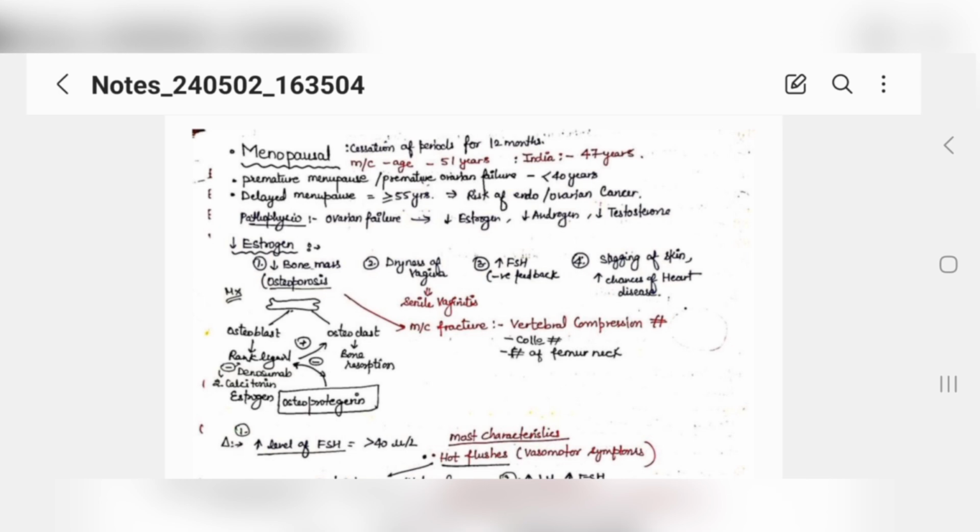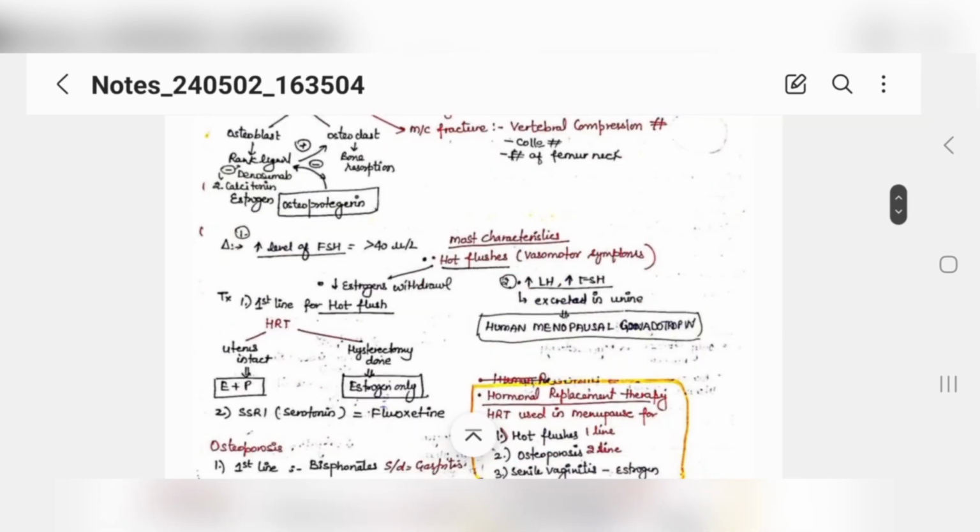When a menopausal female has osteoporosis, the most common fracture is vertebral compression. This is also a question from your ortho, that the most common fracture in a patient with osteoporosis is vertebral compression fracture. Then you have Colles fracture and fracture of the femur neck, number 3. But number 1 is vertebral compression.